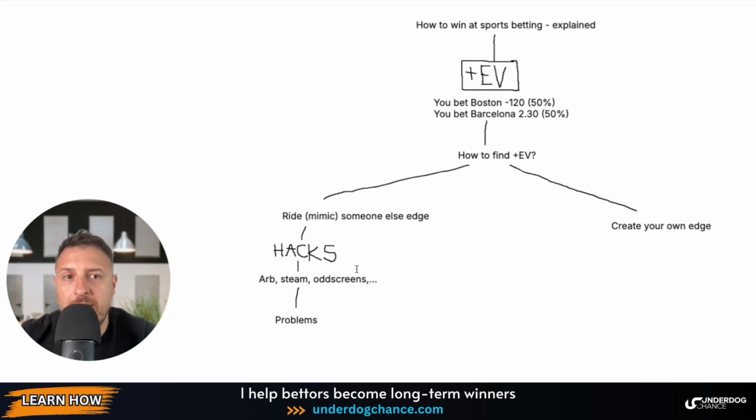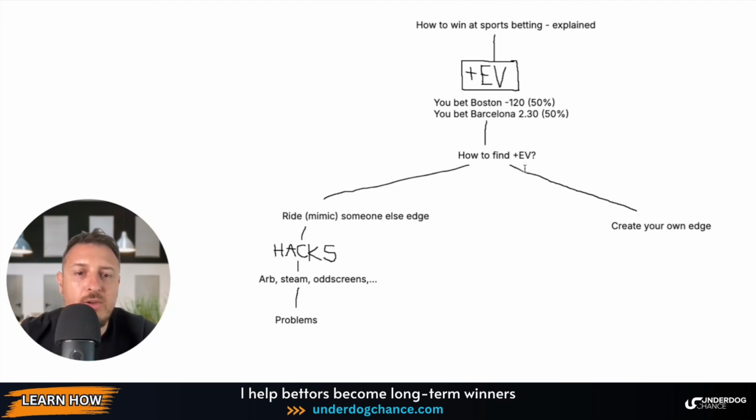The new problem right now is that the lines are moving much faster. Bookmakers are also signing up to odds screen services, and they know exactly who is betting what, and they can ban you quickly. What that means is that, for example, you will start betting 1,000 American dollars on games, and then at some point they will limit you to 10 American dollars, or later they can even ban you and close your account, and then you're out of the game.